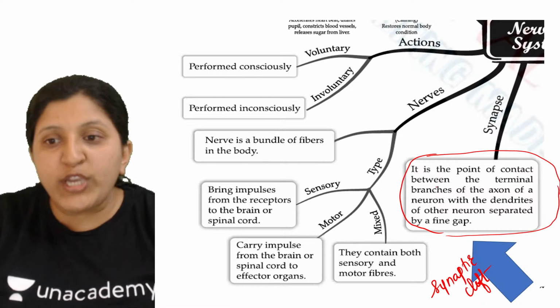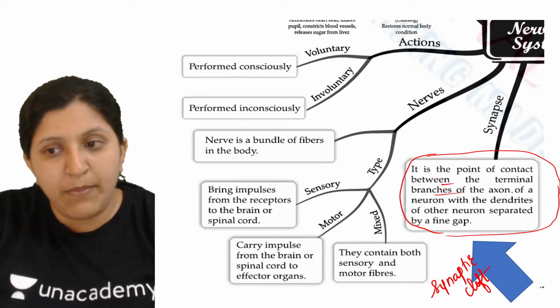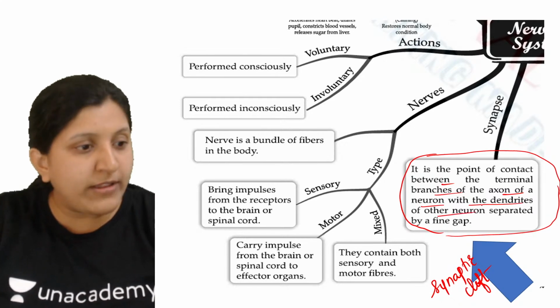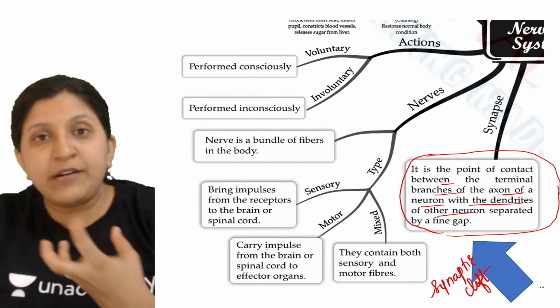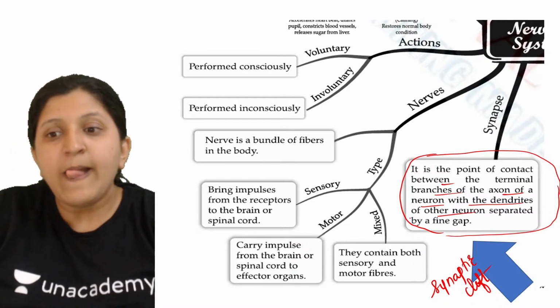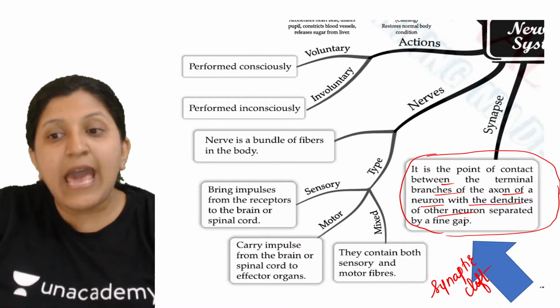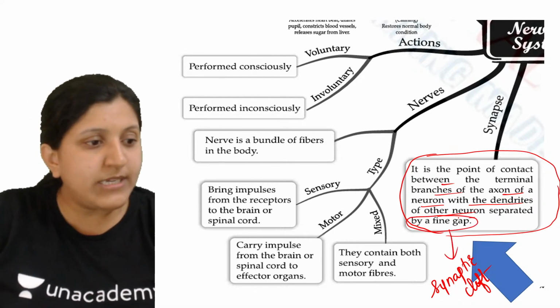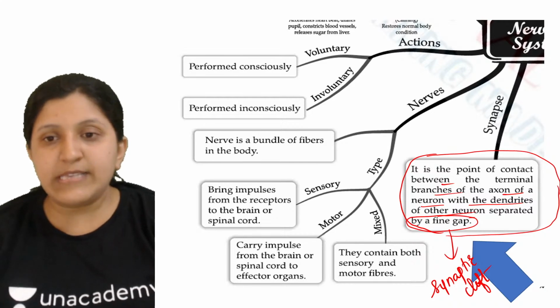So it is the point of contact between the terminal branches of the axon of a neuron with the dendrites of another neuron. The dendrite is getting in contact, and there is a fine gap, and that fine gap itself we call a synaptic cleft. So this is about the synapse.